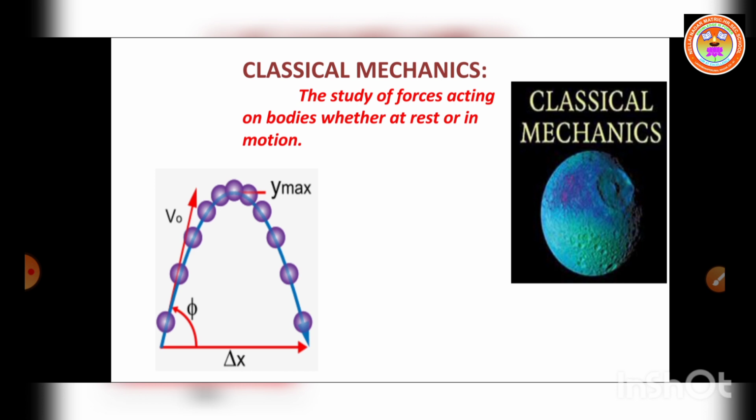Already you have discussed the laws of motion in 10th standard, so you have learned that. That also comes under classical mechanics.